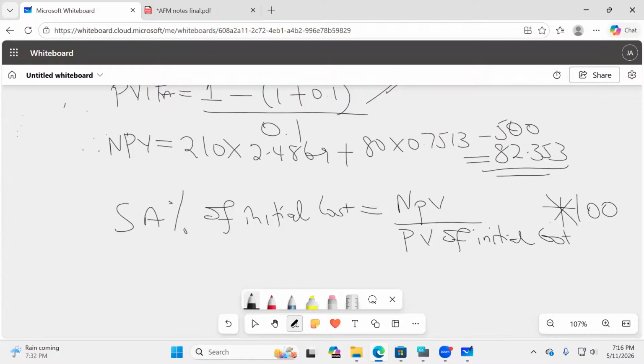So therefore, the sensitivity analysis of this initial cost will be the NPV we got, 82.353, divided by the present value of the initial cost, which is 500, times 100. Let me see what my online students are telling me. They are already getting this as 16.47.